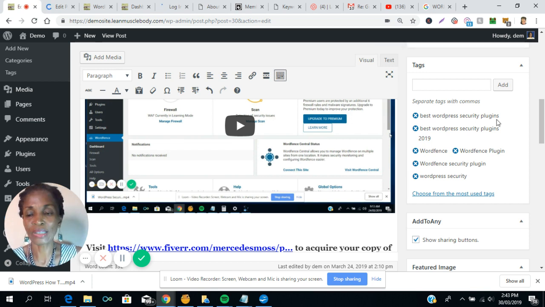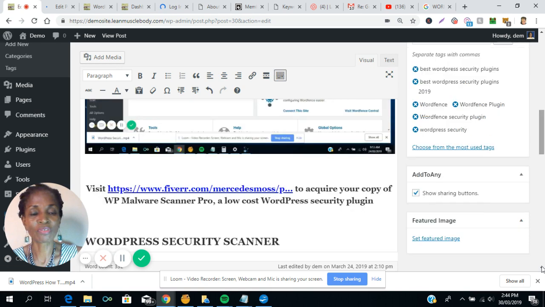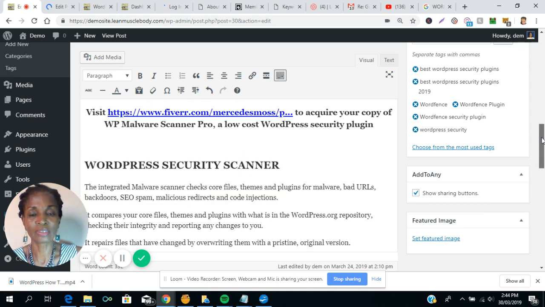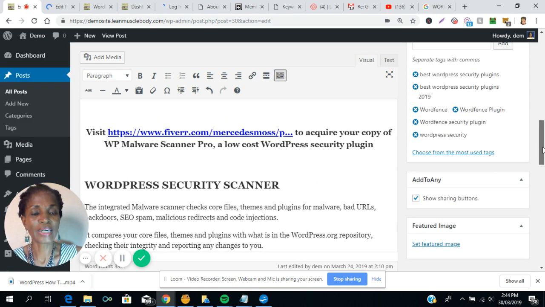So I had to do keyword research to come up with these tags, because I want to be sure that my content hopefully would come up in the search engines when people are searching for WordPress security plugins. Of course, there's the other issue of competition for tags, because there are a lot of people talking about WordPress security plugins. Down here, you can add your featured image. So that's an overview of posts.